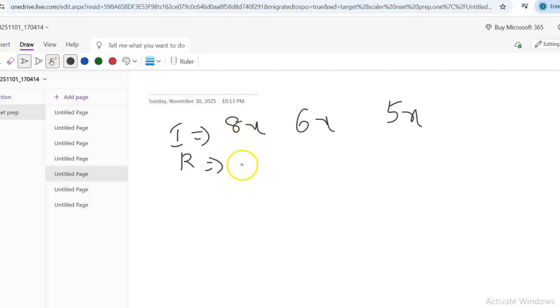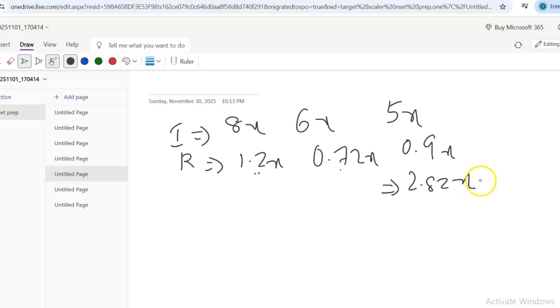15% of 8x is 0.15 times 8x, which is 1.2x. So 12% of 6x is 0.72x, and 18% of 5x is 0.9x. So the total rent that was paid for the month of September is, just add up all these quantities, you will get 1.2 plus 0.9 is 2.1, 2.1 plus 0.72 is 2.82x. So this is the rent paid in September, right?